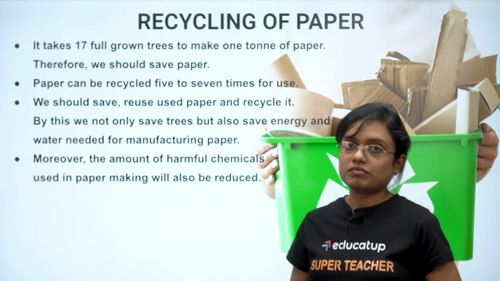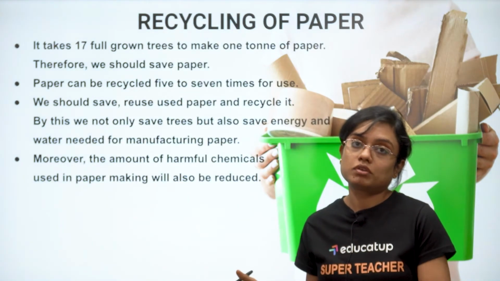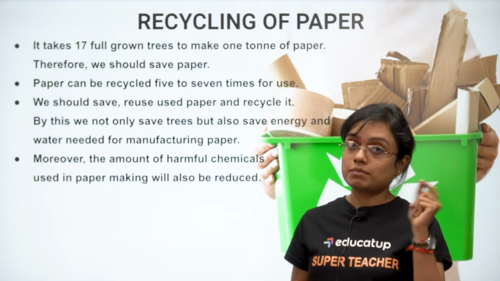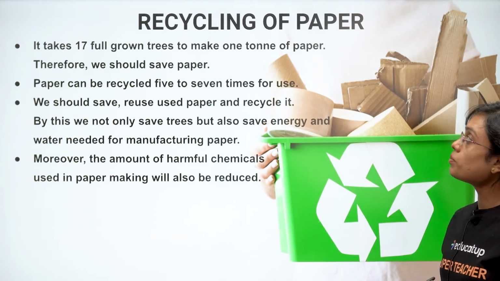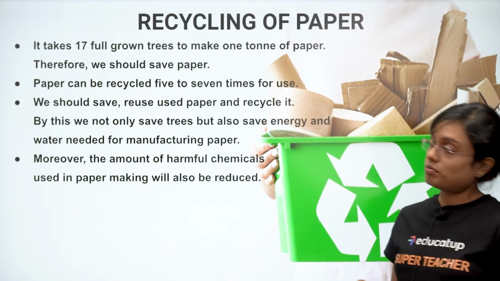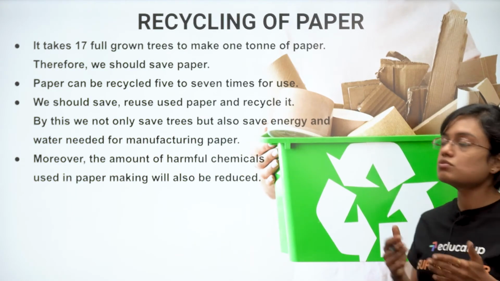Recycling of paper. We should always try to recycle paper because we get paper by cutting down trees. So if we need to protect trees, we need to recycle paper. That is the main point. It takes 17 full-grown trees to make 1 ton of paper. Therefore, we should save paper and we should recycle it. Paper can be recycled 5 to 7 times.